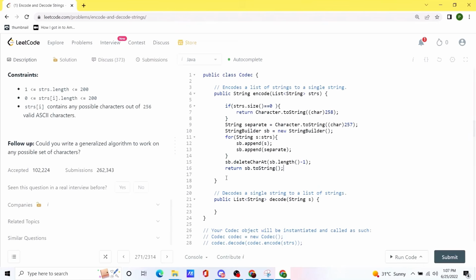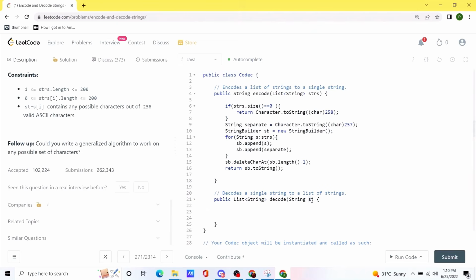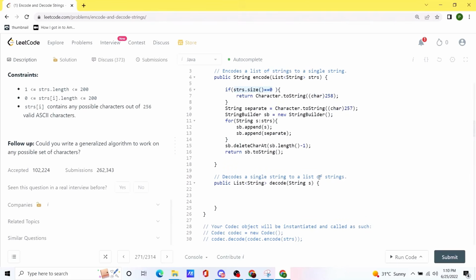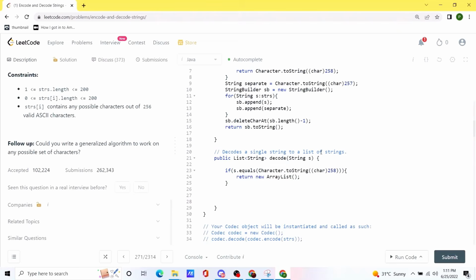So now we are done with encoding our string. Let's decode our string. If this given string S is actually of size 0, which means we are dealing with an empty string list, then in that case we will simply return a new array list and we should be done. If that is not the case, which means that we have a separated string.